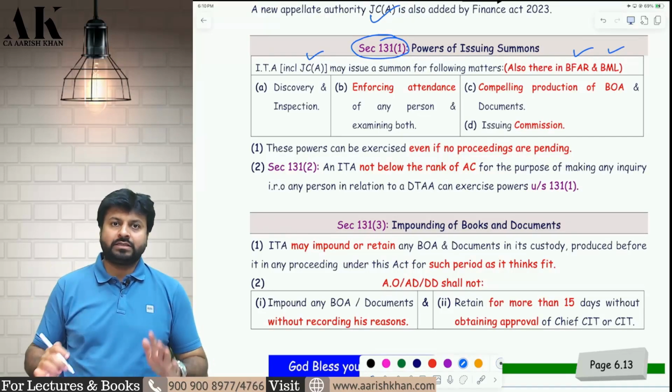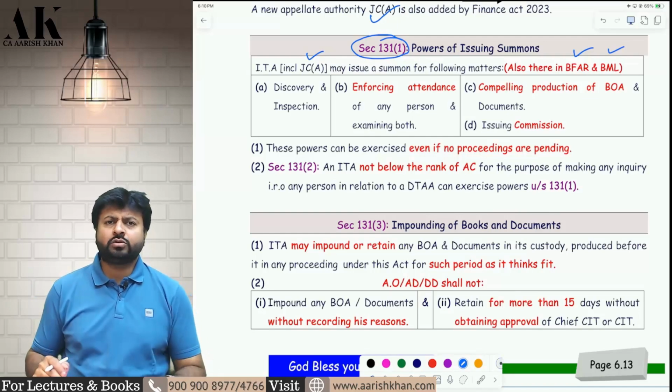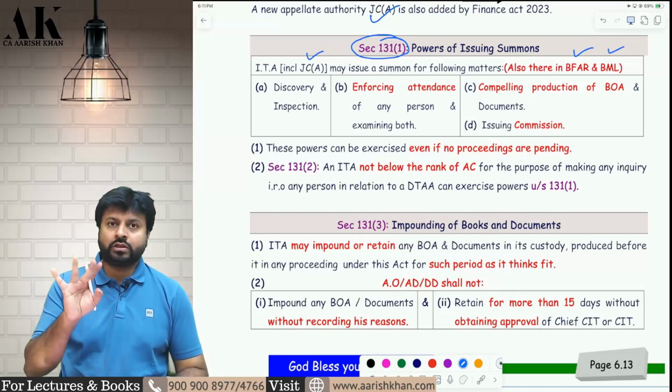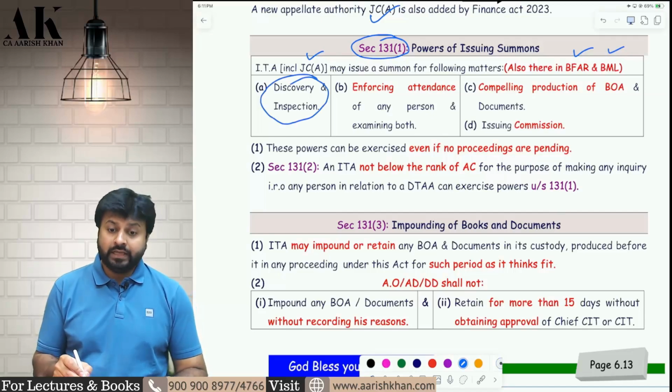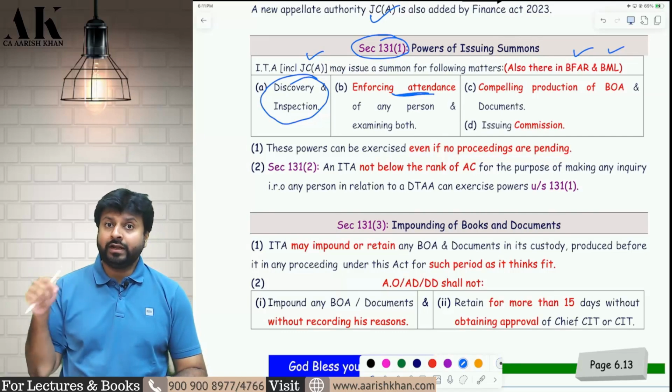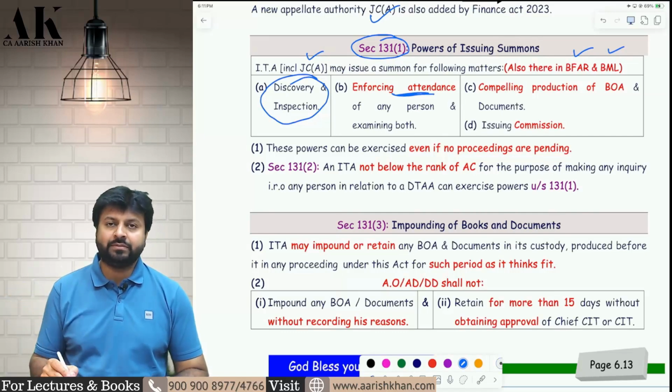Now coming to the income tax department, why will they issue a summon, what do they want? They will issue a summon for four things. First, to discover something, to inspect something, they may issue a summon. Second, they want to enforce your attendance. They want your attendance in the income tax department. For that purpose, they may issue a summon.